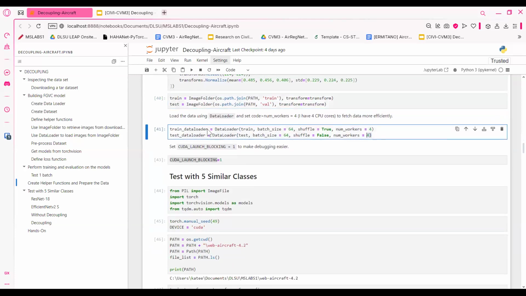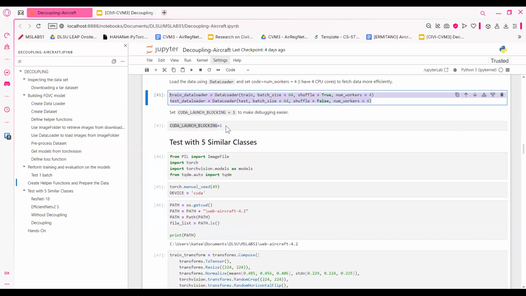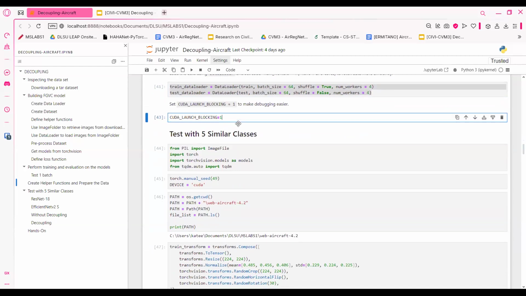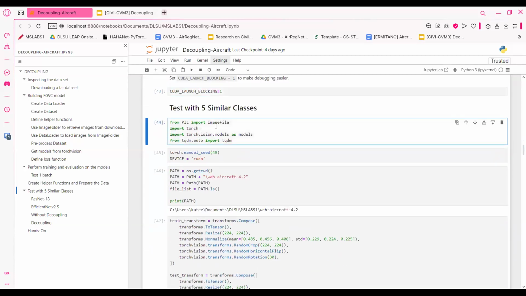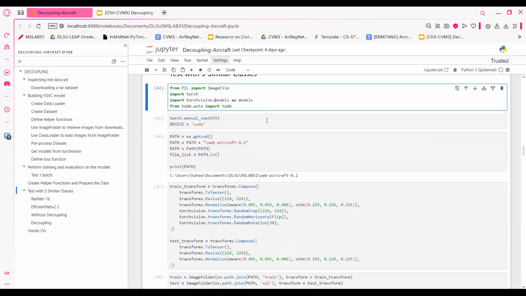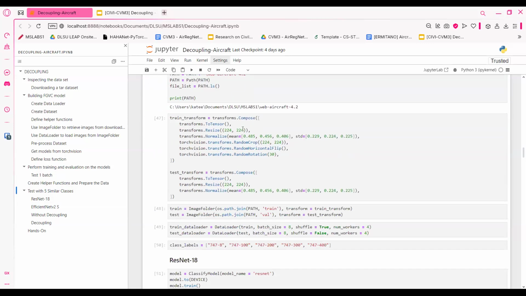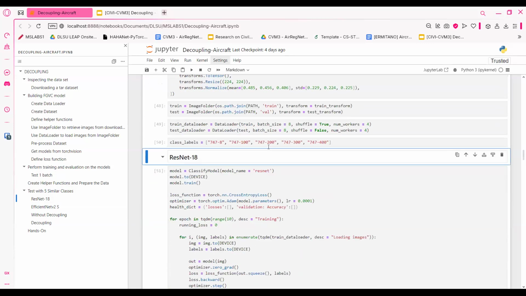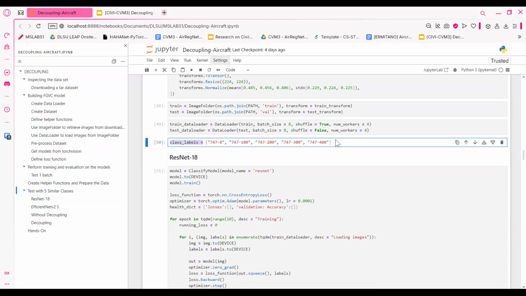We load the data using DataLoader. And then we just set CUDA launch blocking to 1, just in case we need to debug something. Okay, so here's the testing ground, which is where I'm going to expand. Here I'm going to start testing on ResNet 18 first with 5 subclasses.